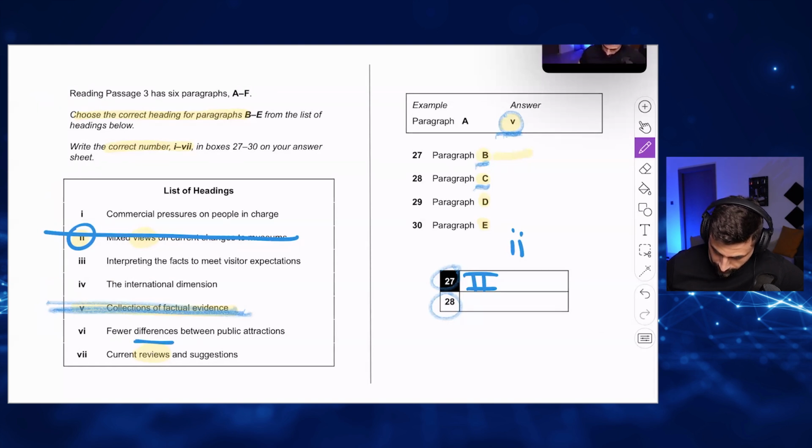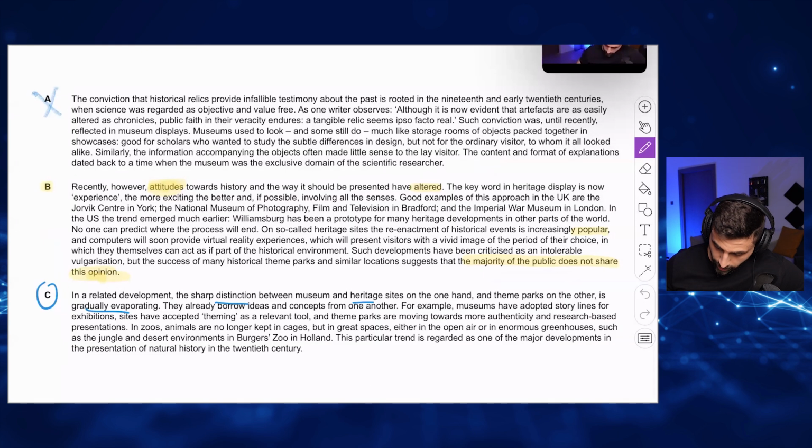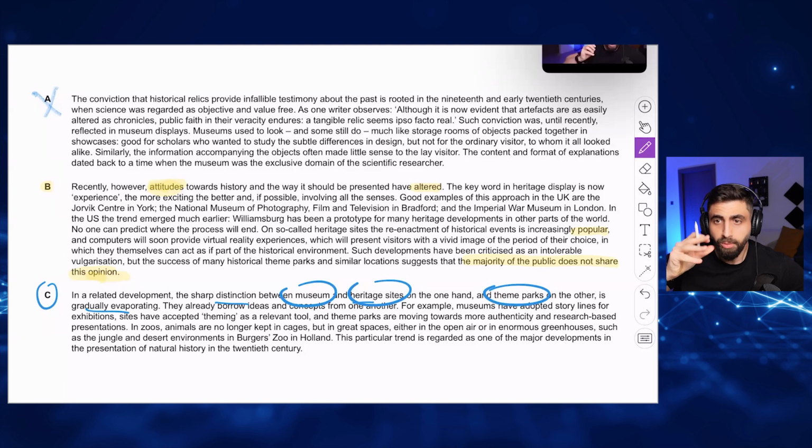I think this would be VI. Let me check. Because differences means distinction, yeah? The sharp distinction between a museum and... okay, I think this is the right one. Museums and heritage sites, all of these are technically public attractions, like touristic places. And they're saying here the distinction between these public attractions and theme parks, like amusement parks, is gradually evaporating. So the difference is almost not there anymore.